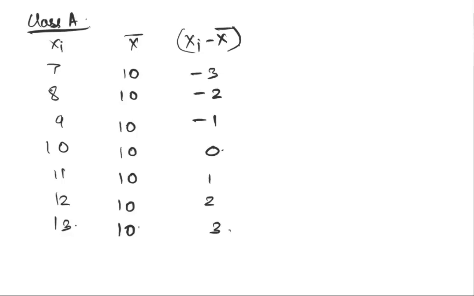Xi minus x bar is what? This is difference from mean. With central tendency, what were we trying to capture? We are trying to capture how different every point in the distribution is from the central tendency measure, which in this case is the mean. Now we've actually found that out. We found out how different every point in the distribution is, how different 7 is from 10, how different 8 is from 10. Likewise, for every point in the distribution, we figured out how different it is from the measure for central tendency, which is mean in this case.